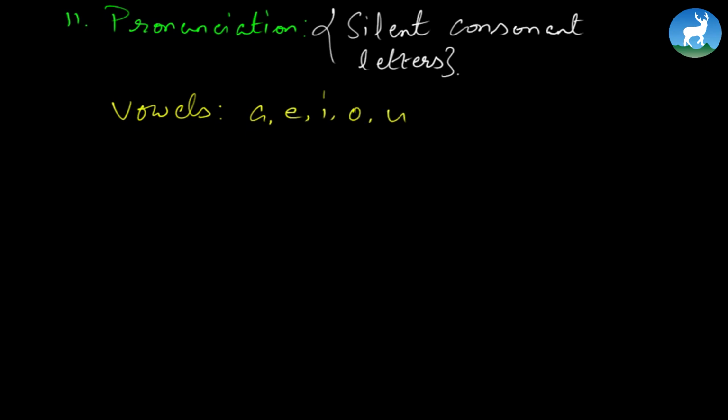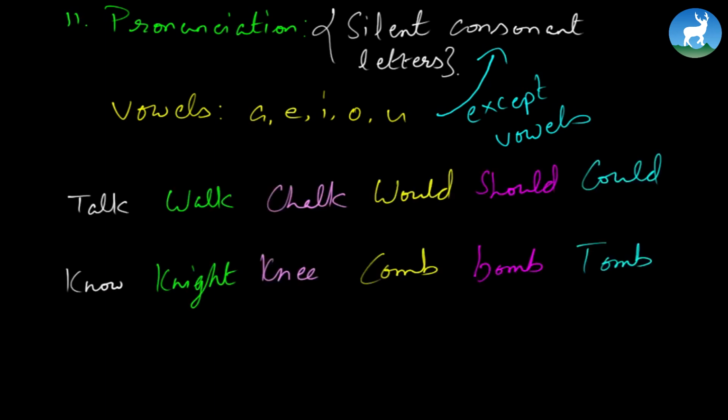All the letters apart from vowels are consonant letters. So let's figure out the words given here. Before we begin the pronunciation, underline the silent consonant letters here. Let's pronounce first of all.